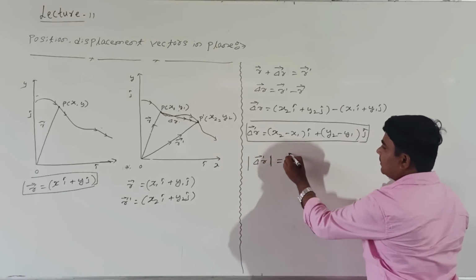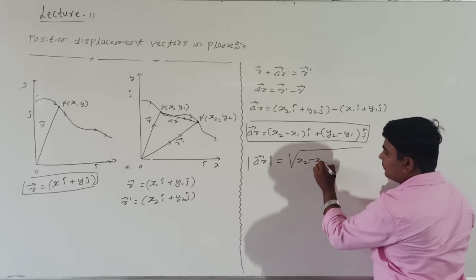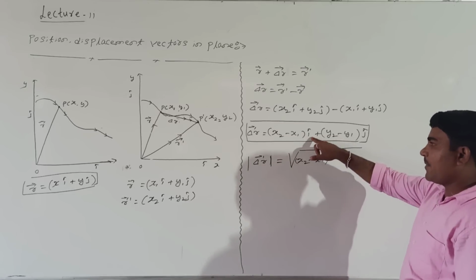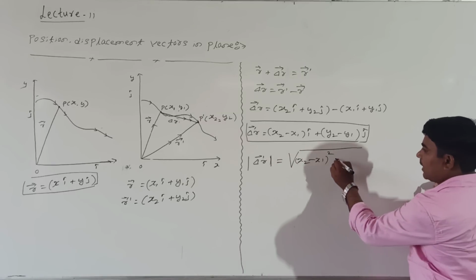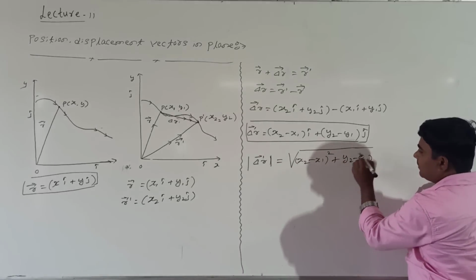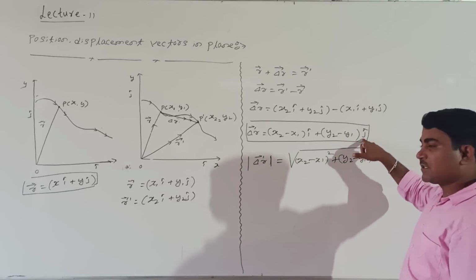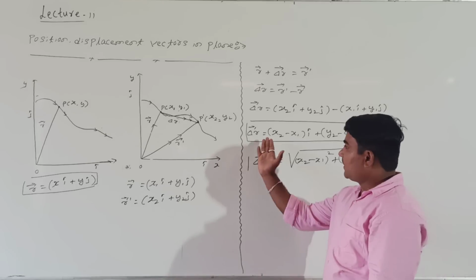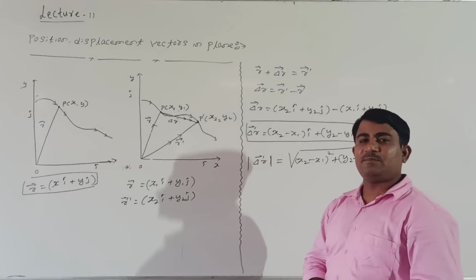Under root of how much? Under root of (x2 minus x1) whole square, because i cap is nothing but a unit vector, 1 square is 1 only, remains the same. Similarly, this one also: (y2 minus y1) whole square, because j cap is a unit vector, 1 square is 1, remains the same. The displacement vector's magnitude is represented by this formula.